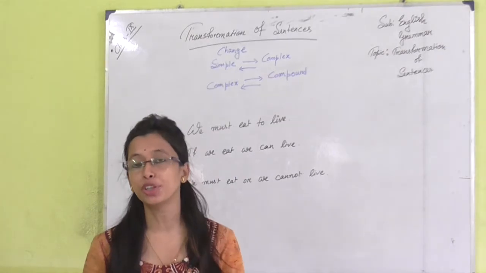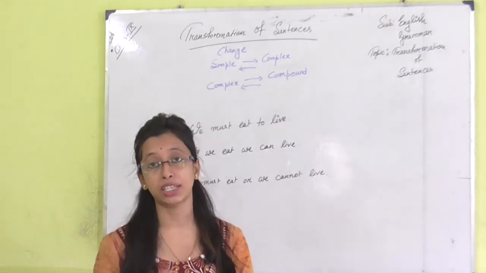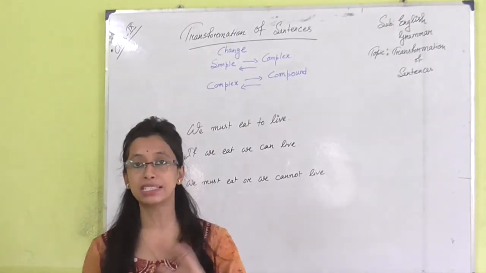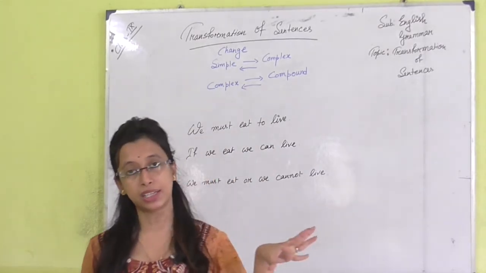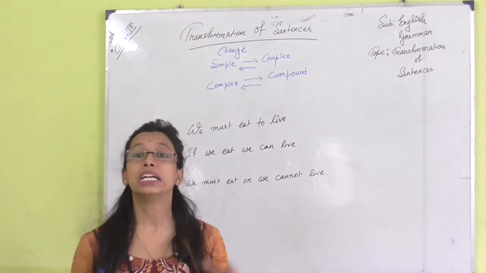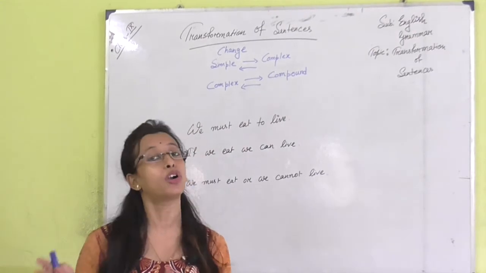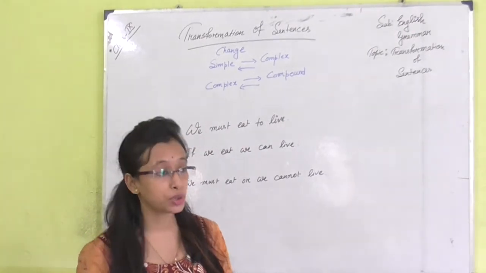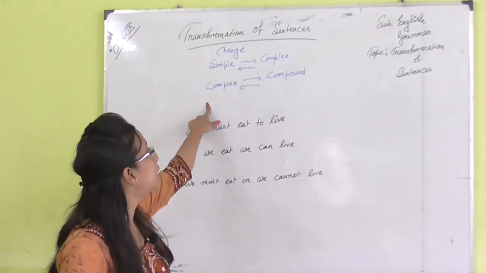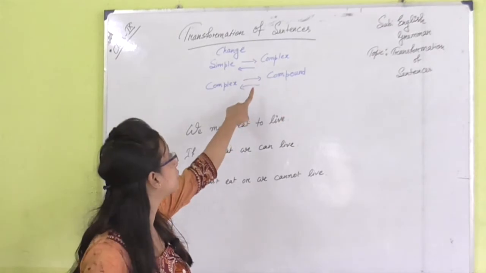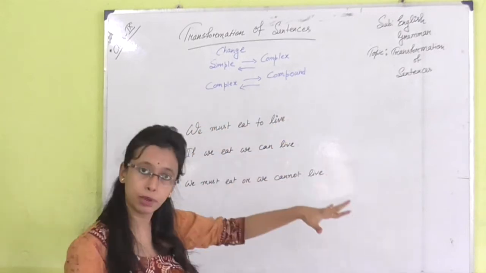In my previous two videos we learned how to change assertive to interrogative, affirmative to negative, and in the second part we learned how to change comparative degree to positive degree, or positive degree to superlative. Today we are going to learn how to change simple sentence to complex sentence, complex to simple, complex to compound, compound to simple, or simple to compound.